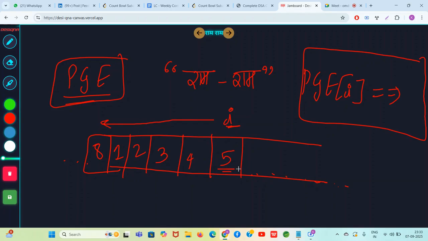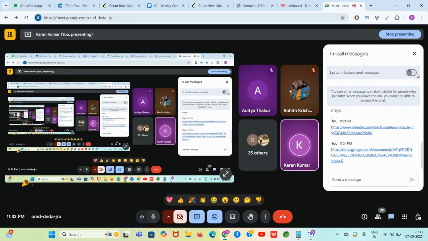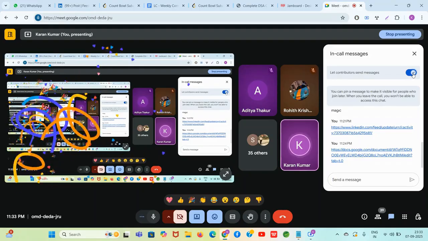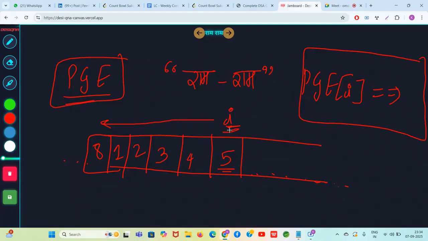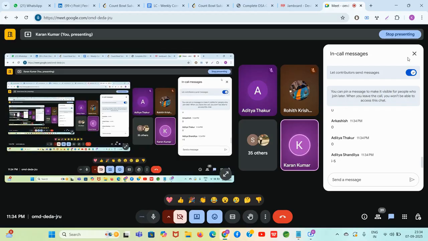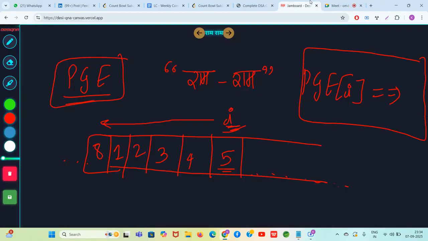It's 8. What is its index? In terms of I, its index is I minus 1, I minus 2, I minus 3, I minus 4, I minus 5. So that's it guys, PGE of I is I minus 5.